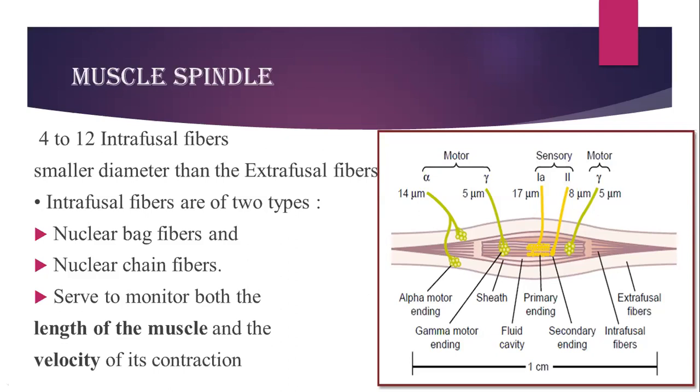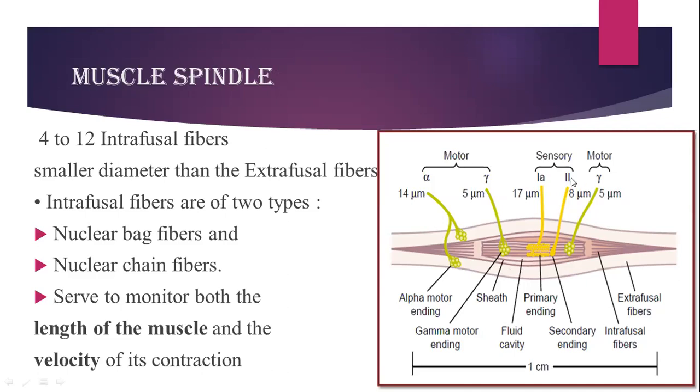Both of these types of fibers are involved in monitoring the length of the muscle fiber and the velocity of contraction. It has a sensory supply via two fibers. One is the primary nerve endings, also termed type 1A fibers, which go to the center of the intrafusal fibers.